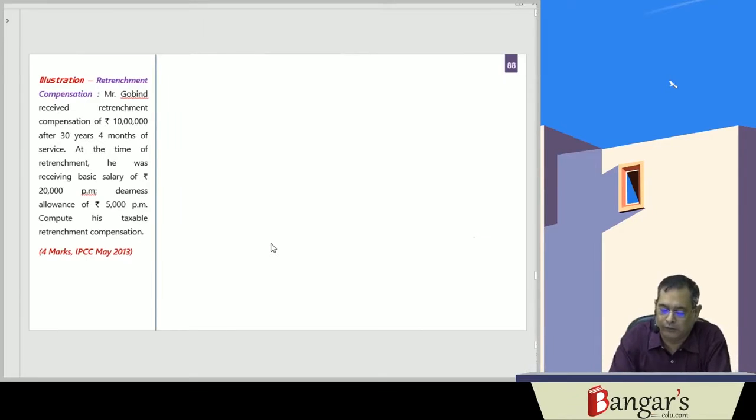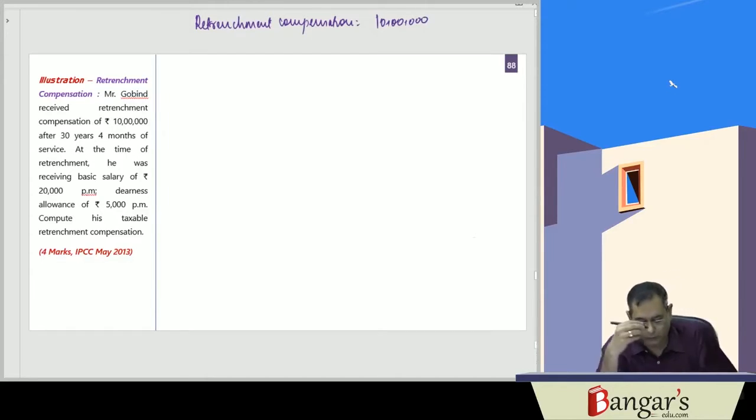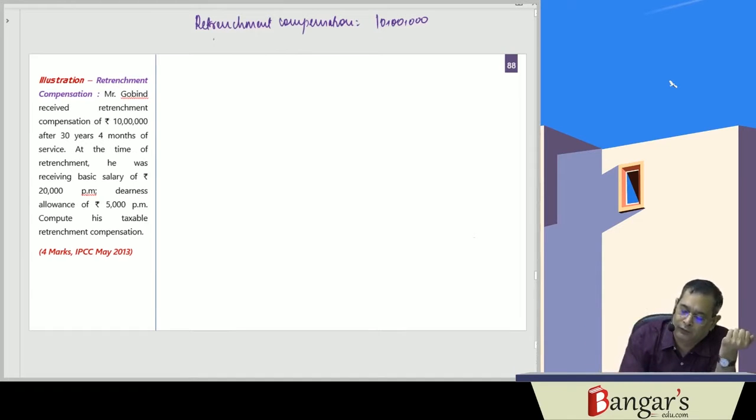Now one question is there. Mr. Govind received retrenchment compensation of rupees 10 lakhs after 30 years and 4 months of service. Here, completed year of service or part thereof in excess of 6 months is to be taken.